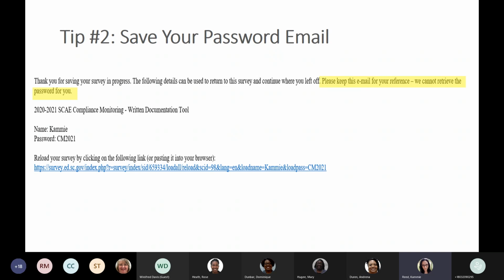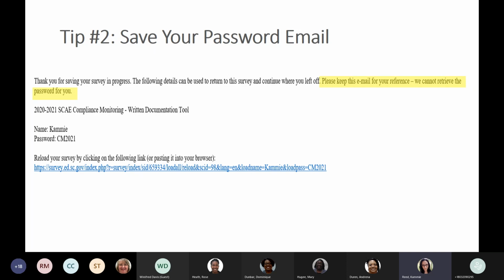So tips number 1 and number 2, probably the most important: save your progress along the way. Don't lose your email password. We can recover things that had already been entered, but we can't resume you back into the same survey. So you're going to have 2 different documents going on. We really like to avoid that.